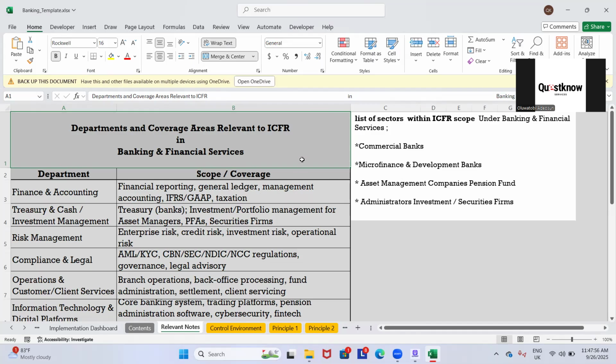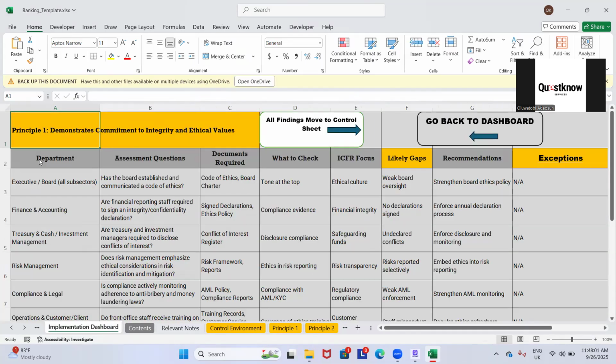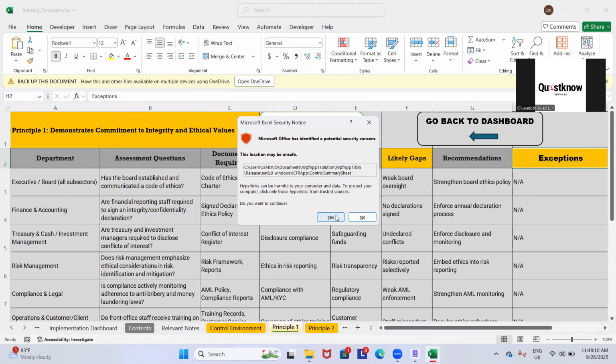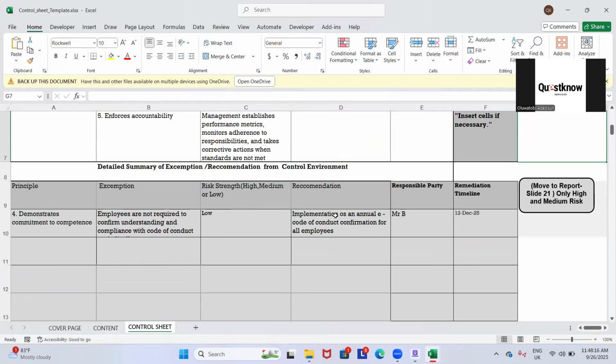So from here you have all what you need. Let's go back to the dashboard. This is the dashboard. Then let's make use of principle one. From this principle, you'll be able, at a glance, to know what to do. So after you have finished your work, from here you jump, at a click of a button, all your findings, all your recommendations fall into your control sheet. So from the control sheet now, you have everything you need.